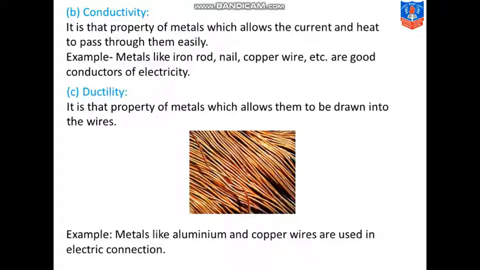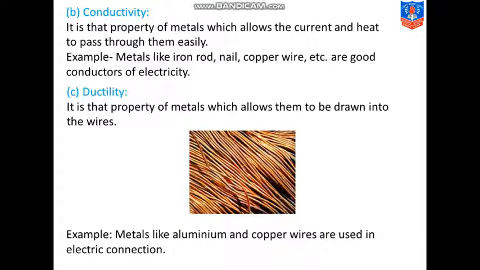Next property is ductility. Now what is ductility? It is that property of metals which allows them to be drawn into the wires. हम metals को wires में convert कर सकते हैं. ऐसी ये प्रॉपर्टी होती है मेटल्स की, उनको हम वायर्स में कन्वर्ट कर सकते हैं. एंड सो दिस प्रॉपर्टी ऑफ मेटल्स इज नोन एज ductility.